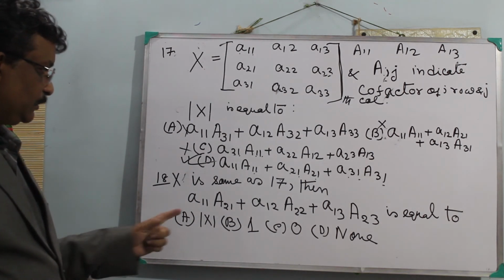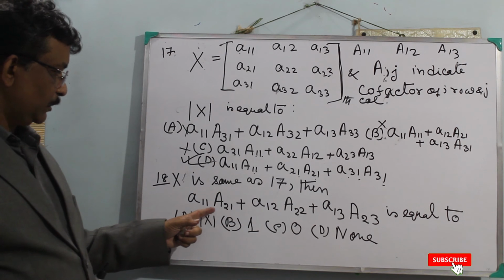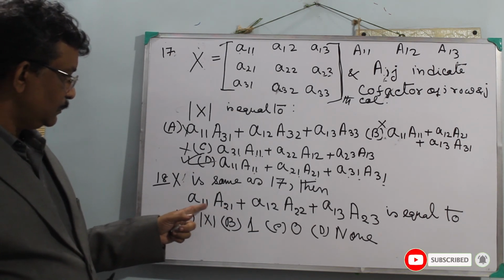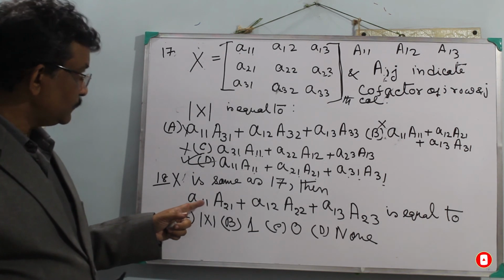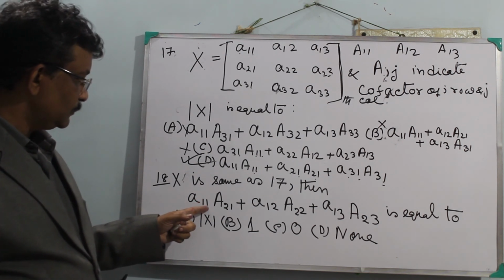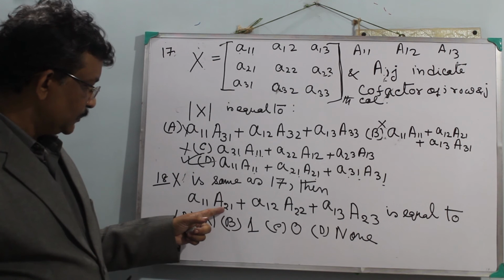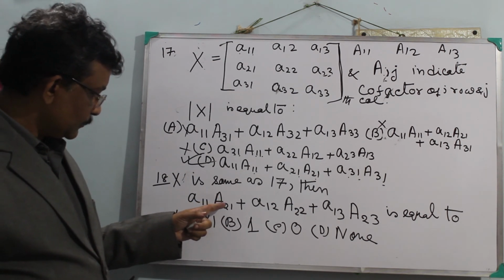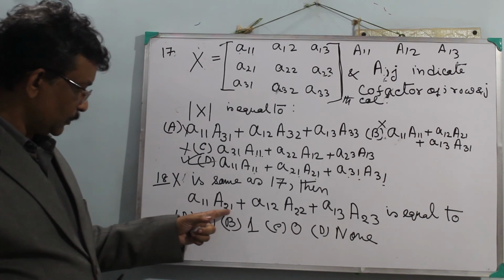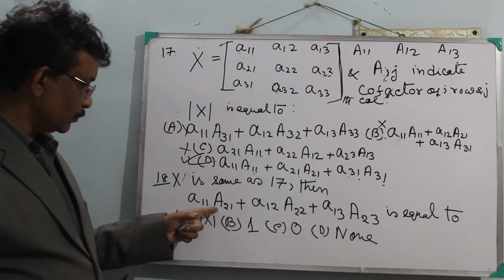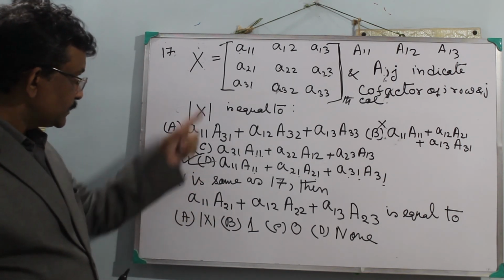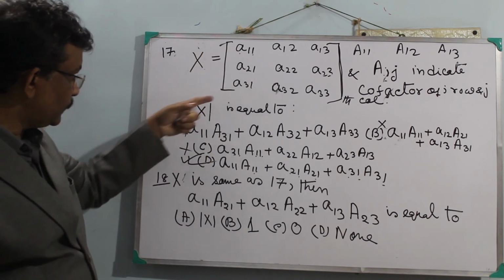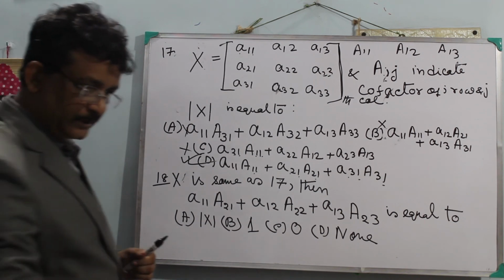So see here, 1 1 and 2 1: 1 1 means the first element, first row, first column, and 2 1 is the cofactor of the second row, first column. That means a different row but the same place. This element into the cofactor of this. Let me explain.